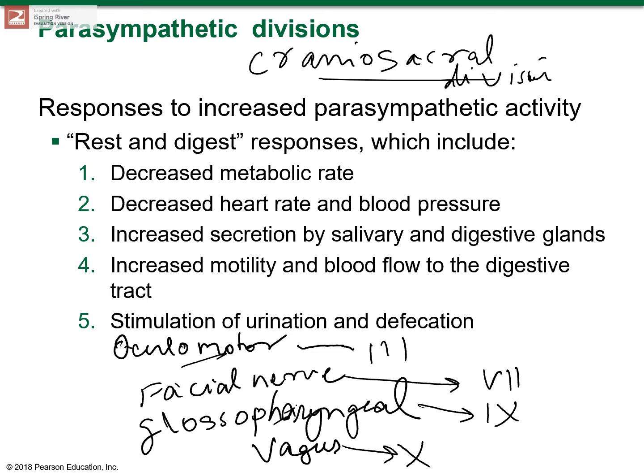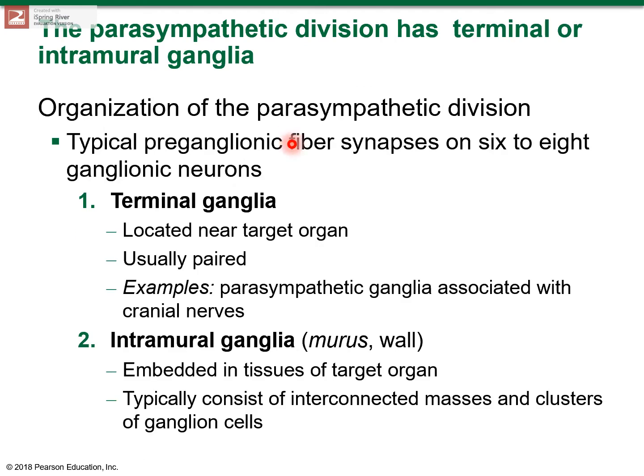So their cell bodies are present in the brainstem in the motor nuclei associated with these cranial nerves. So a typical preganglionic fiber synapses onto 6 to 8 ganglionic neurons in a parasympathetic division.